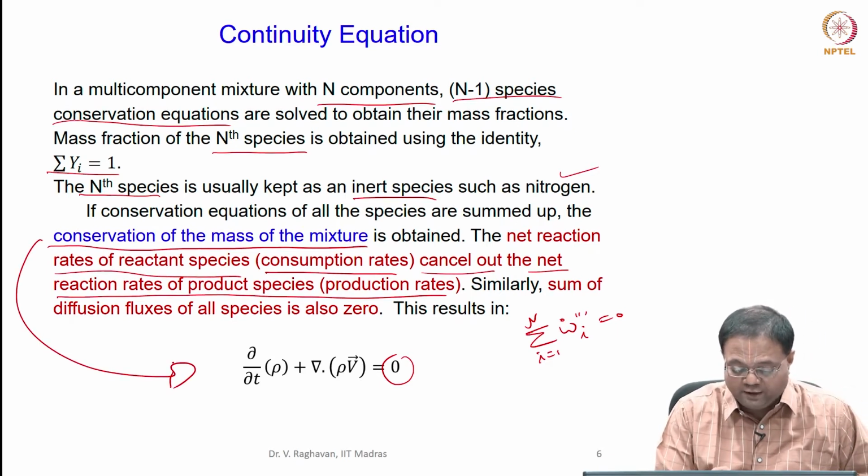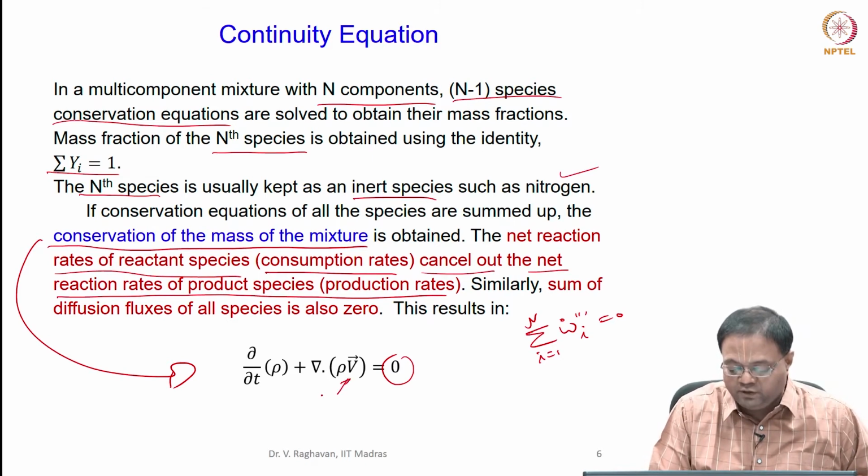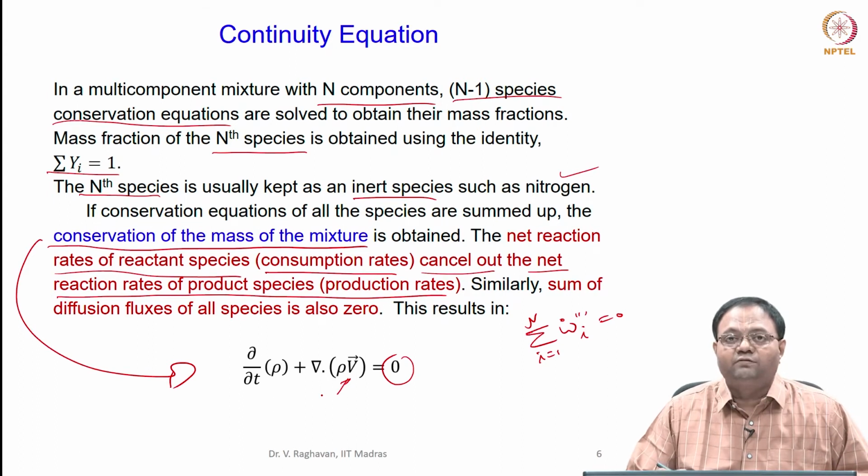Now, if you take the diffusion fluxes, we are now having only this velocity here, but what about the species velocities?